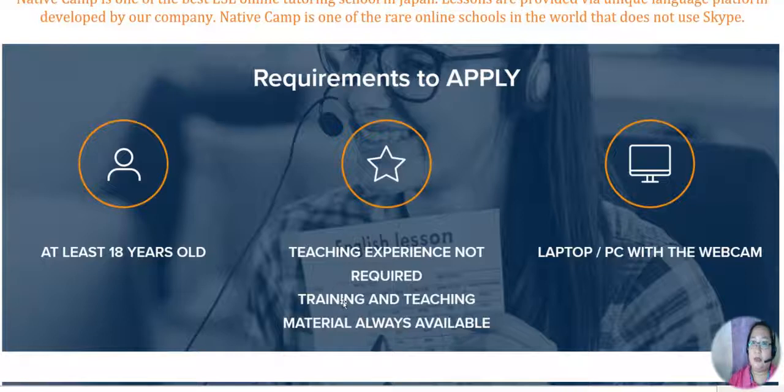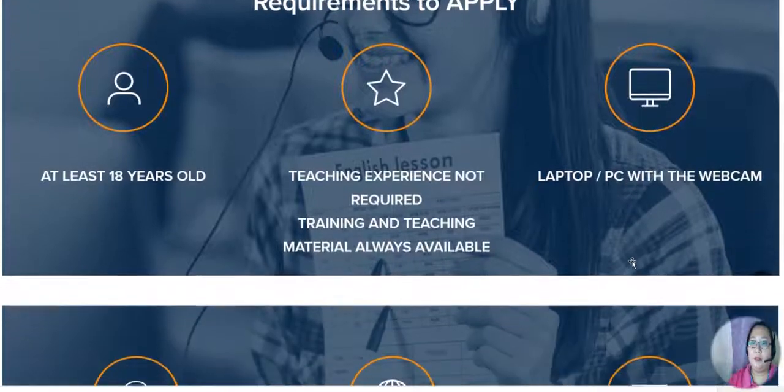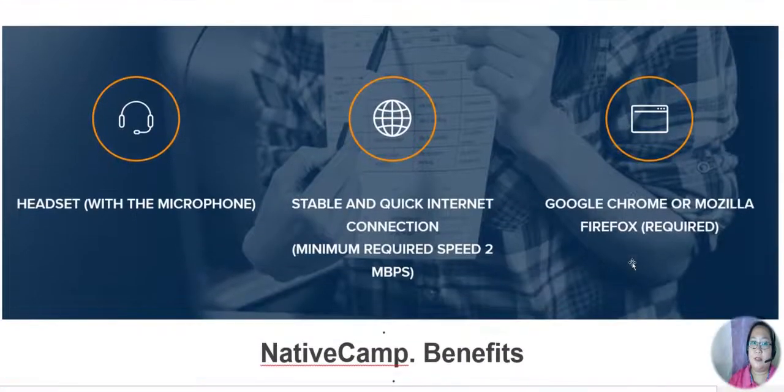Okay, they have videos for you to watch on how to conduct the demo lesson. Next, a laptop or PC with a webcam. They're not really particular about the specifications as long as you have a high speed internet connection. Okay, a headset with a microphone.